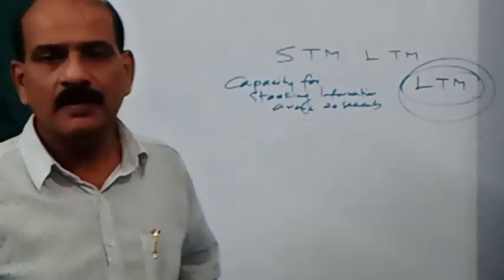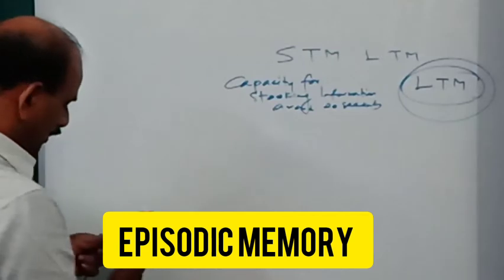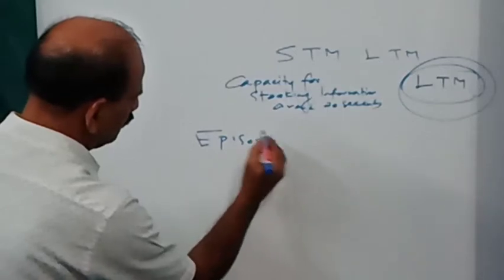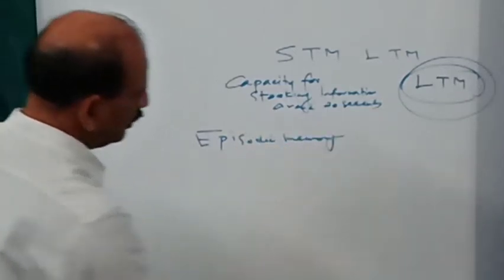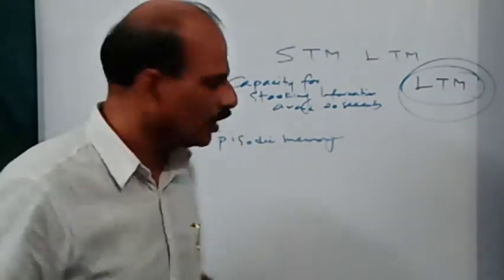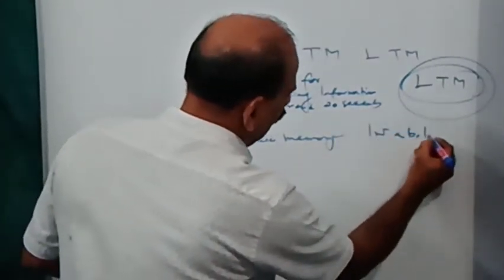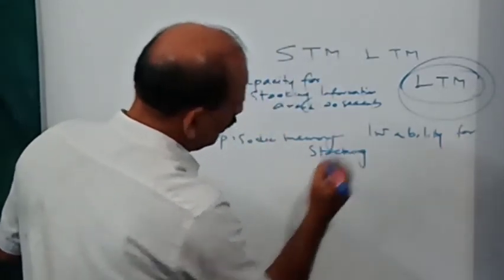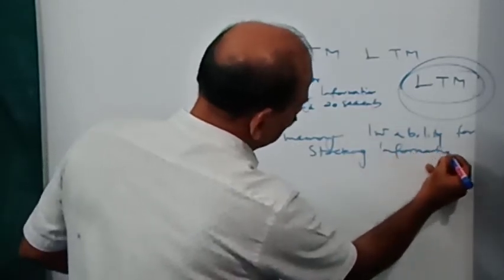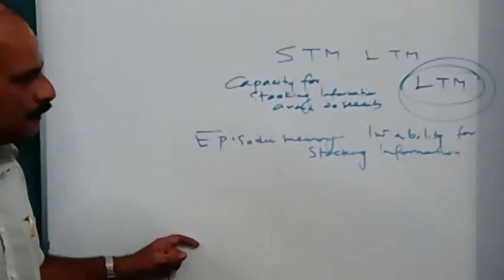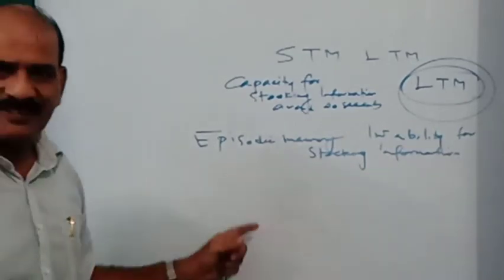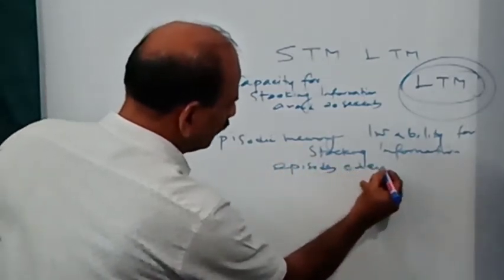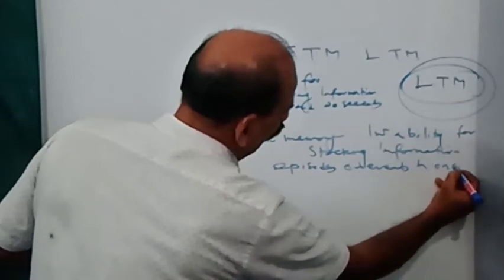And the next one is episodic memory. Please note episodic memory. The term episodic memory stands for the ability or capacity for storing information based on certain episodes or events in one's own life.